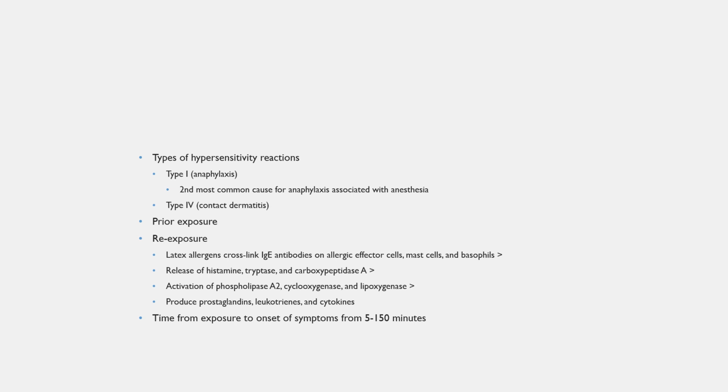In either of these, you have a prior exposure, and then upon re-exposure to the allergen, it cross-links the IgE antibodies on the effector cells, the mast cells and the basophils. It causes the release of histamine, tryptase, and carboxypeptidase A, which causes the activation of the enzymes phospholipase A2, cyclooxygenase, and lipoxygenase, which release these chemical mediators of the immune system: prostaglandins, leukotrienes, and cytokines.